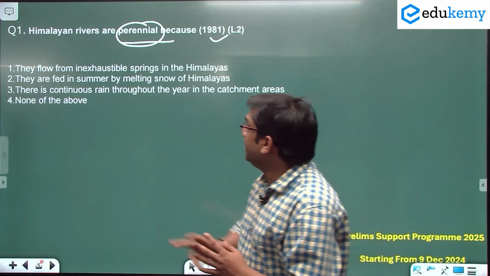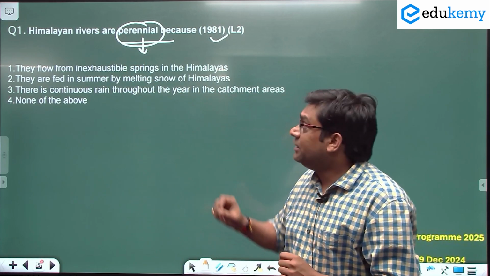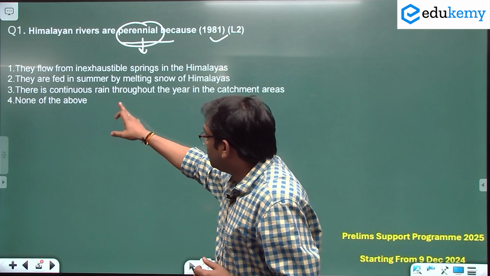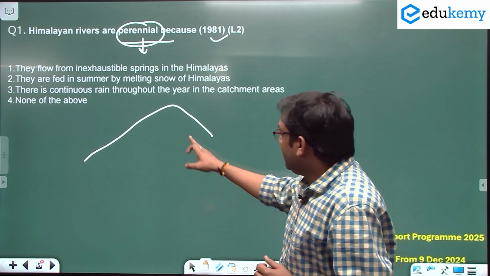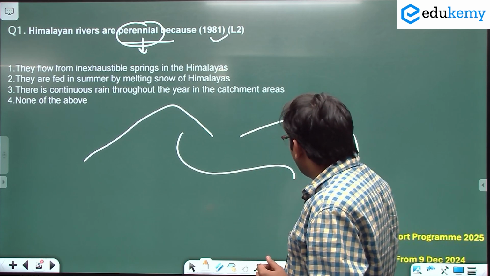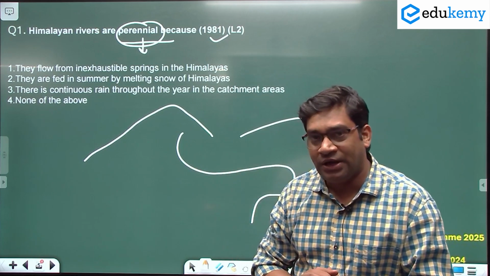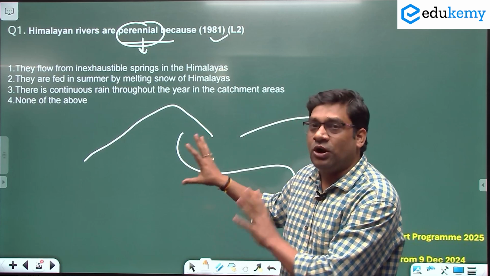This is very important. One thing is you have to understand the keyword perennial, where water is present throughout the year. And you see most of the rivers like the Indus river originate from the glacier, the Ganga river originates from the glacier, then the Brahmaputra river originates from the glacier. These rivers all originate from the Himalaya and these rivers are called perennial, meaning water is present throughout the year.